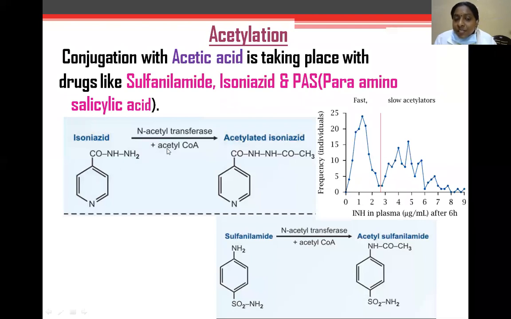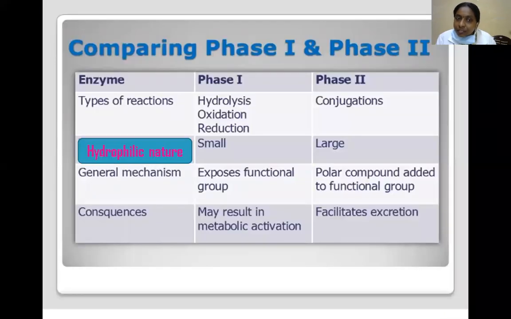Isoniazid in the presence of N-acetyl transferase plus acetyl-CoA is acetylated. Sulfonamide in the presence of N-acetyl transferase plus acetyl-CoA forms acetyl sulfonamide. Isoniazid is mainly used in the treatment of tuberculosis, as an anti-TB drug.